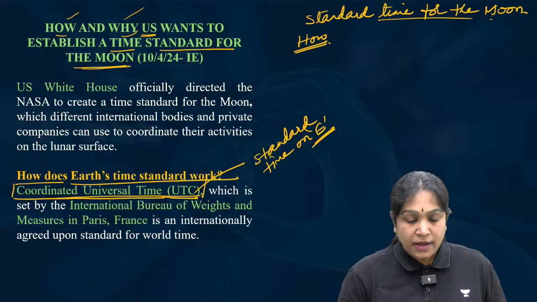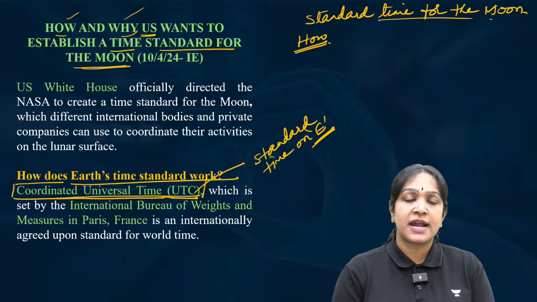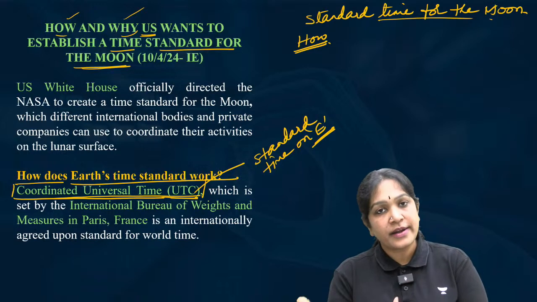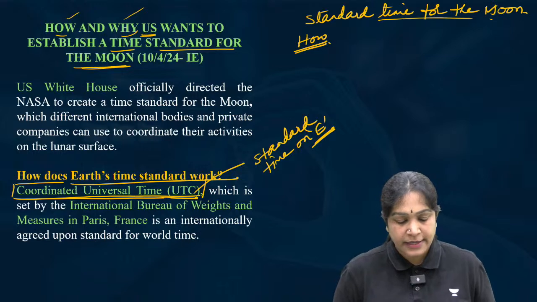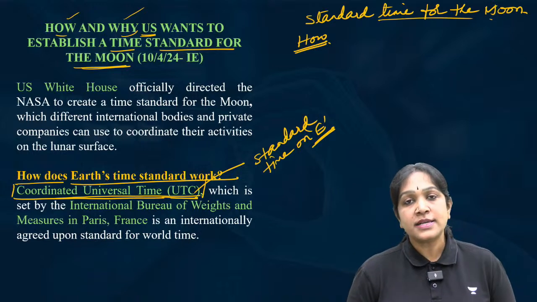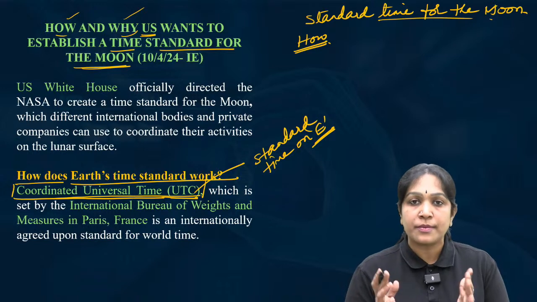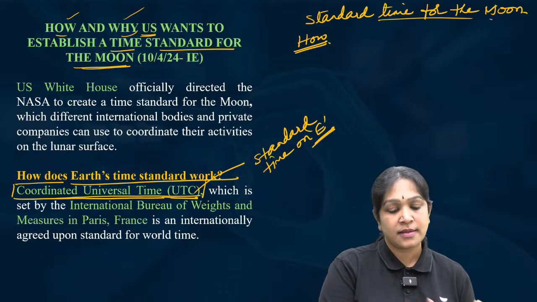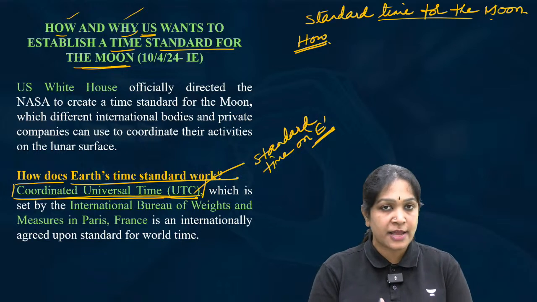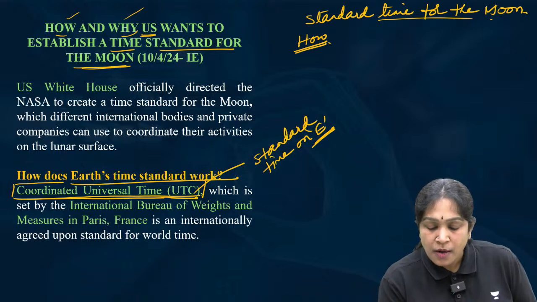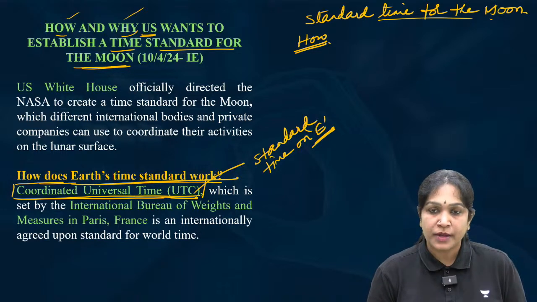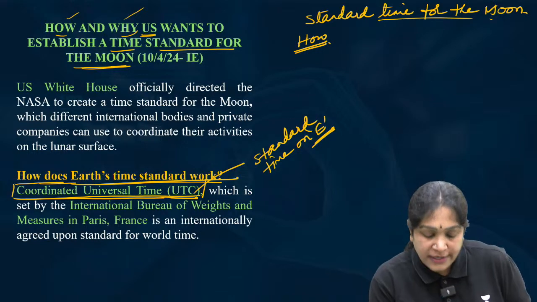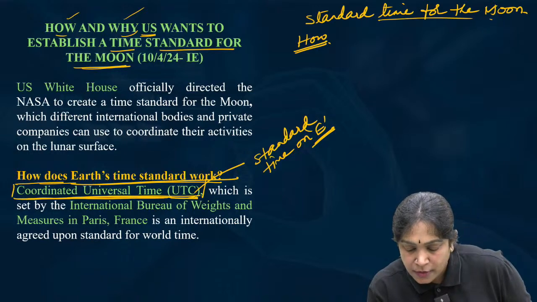Okay, and all of you, how to set up the standard time is not yet completed. We are doing that. I only told you why. How, we are discussing. That is the topic we are discussing, right? But before we understand how to set up the standard time on the moon, we are understanding how we set the standard time on the earth. Then same will be the procedure to set up a standard time on the moon as well. So how does earth standard time work? First, what do we call such standard time on the earth? We call it coordinated universal time, UTC.